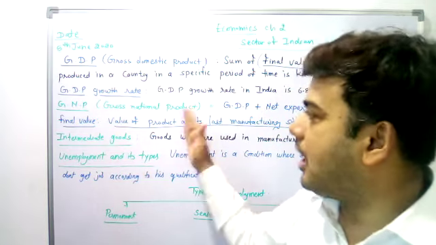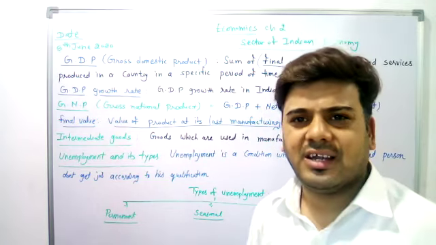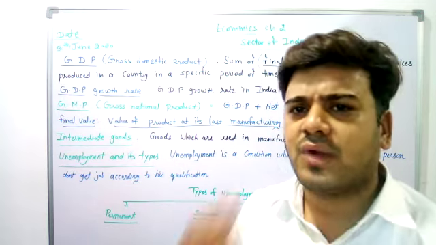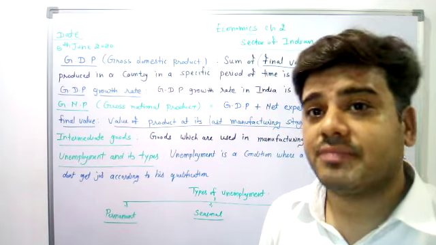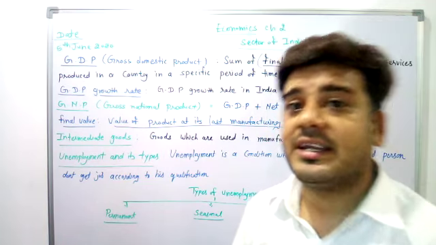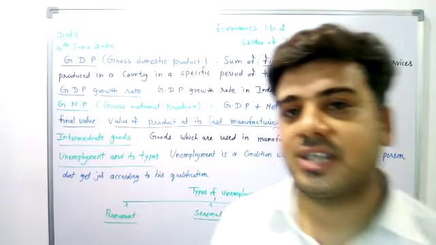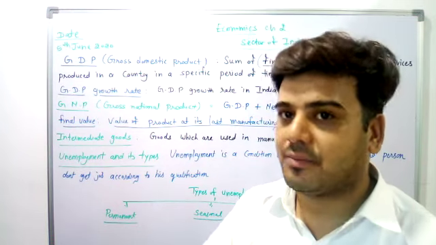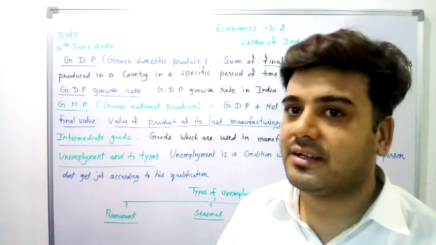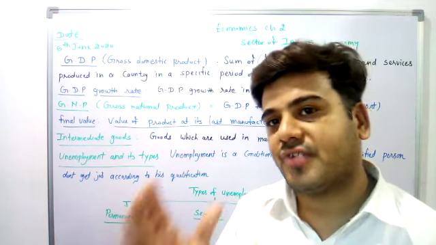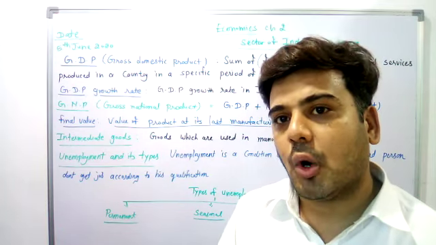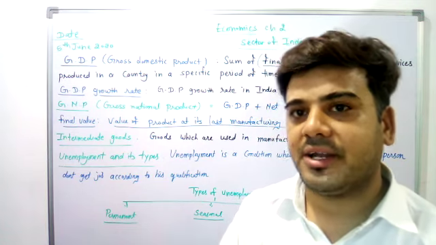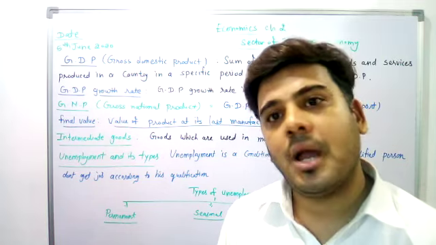Hope you understand. Now, intermediate goods. Intermediate goods has been asked many times in examinations. It is a very simple term. A 1 mark question has been asked. Intermediate goods means the goods which are used in manufacturing. The goods which are used to convert raw material into a final product are known as intermediate goods. For example, for manufacturing biscuits, sugar, ghee, oil, flour, dry fruits, these are all intermediate products. So intermediate goods are the goods used in the manufacturing process.